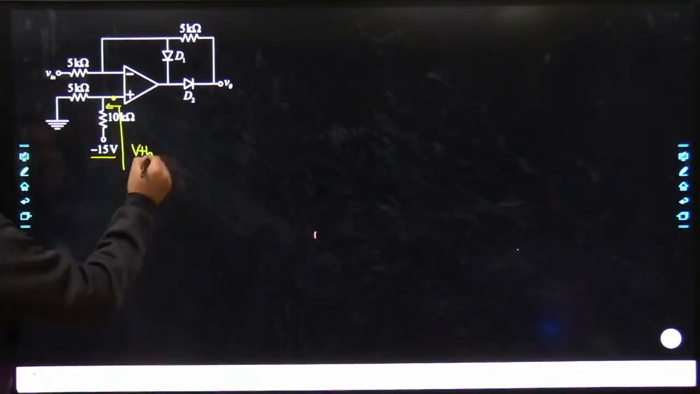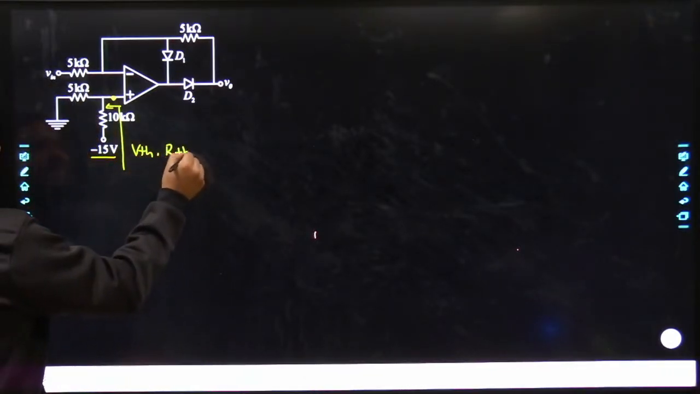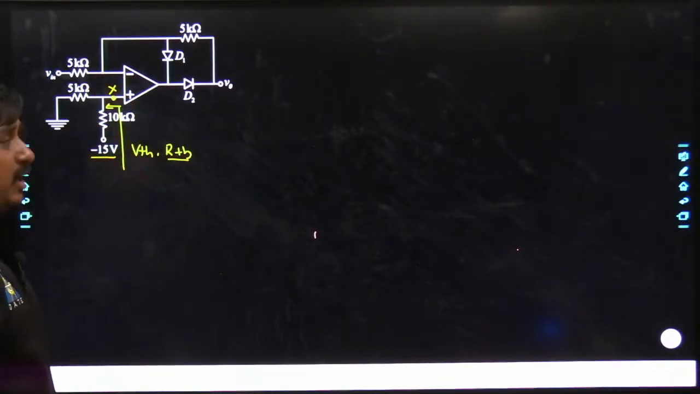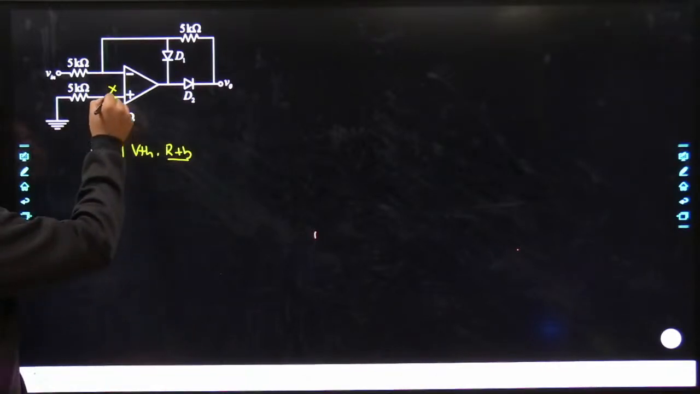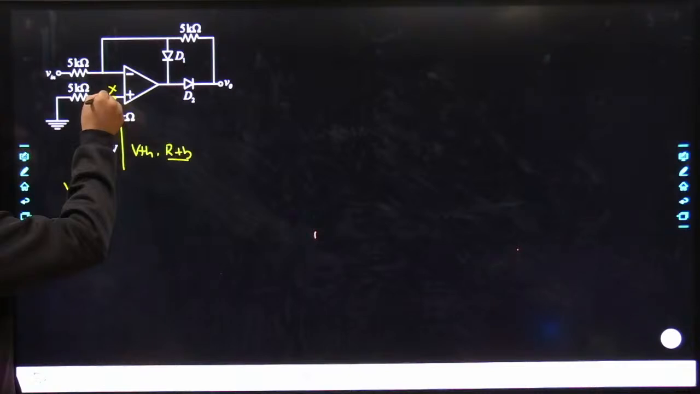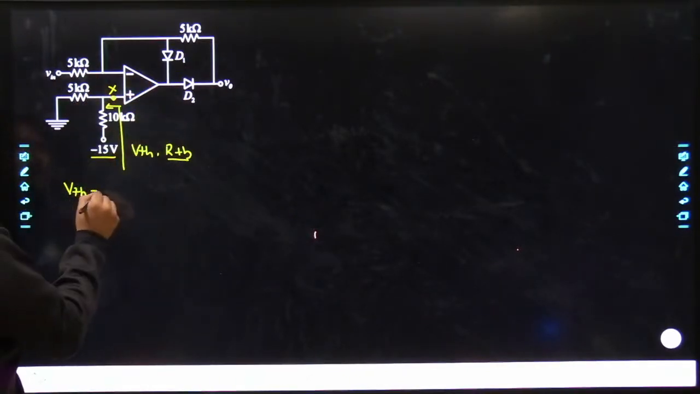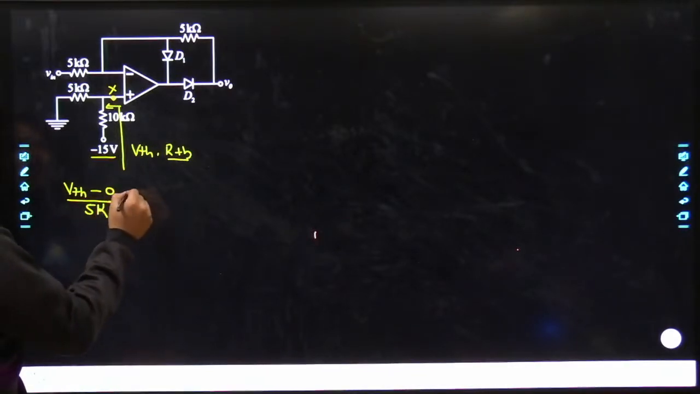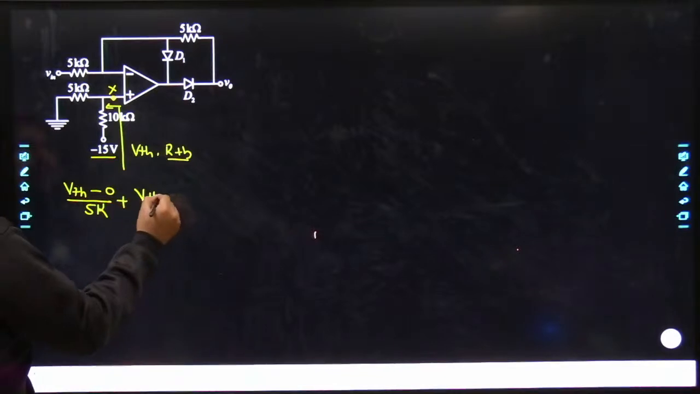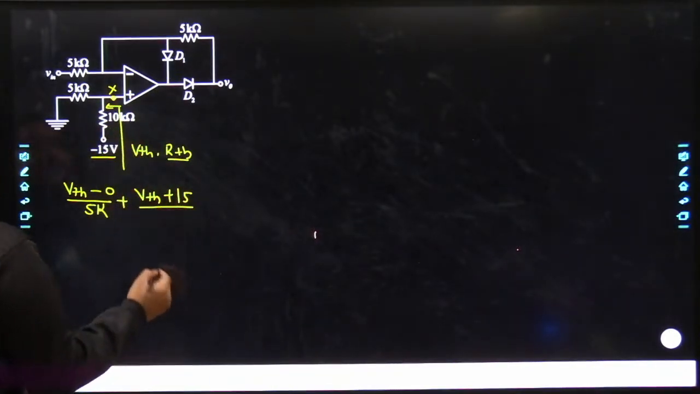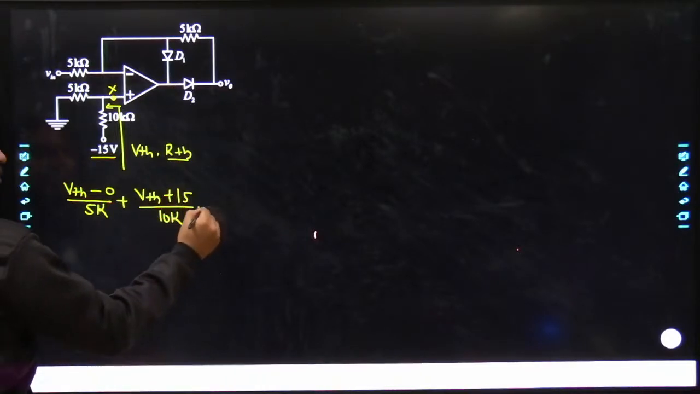So here VTH and RTH have to be calculated. Being an ideal operational amplifier, it is not going to sink any amount of current. So may I know what would be the VTH over here? Simply apply KCL at this particular point, which would be V plus in future. So (VTH minus 0) divided by 5 kilo, similarly (VTH minus of minus 15), that becomes (VTH plus 15) divided by 10 kilo, is equal to 0.